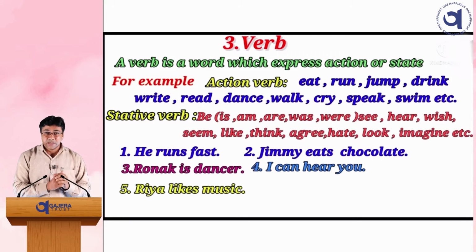Some verbs express a state or position. For example, be, that is, am, are, was and were. See, hear, wish, seem, like, think, agree, hate, look, imagine. These are also called mental verbs. For example, he runs fast. Here runs is the verb. Jimmy eats chocolate, eats is the verb. Ronak is a dancer. I can hear you. Ria likes music. So these are examples of verbs.